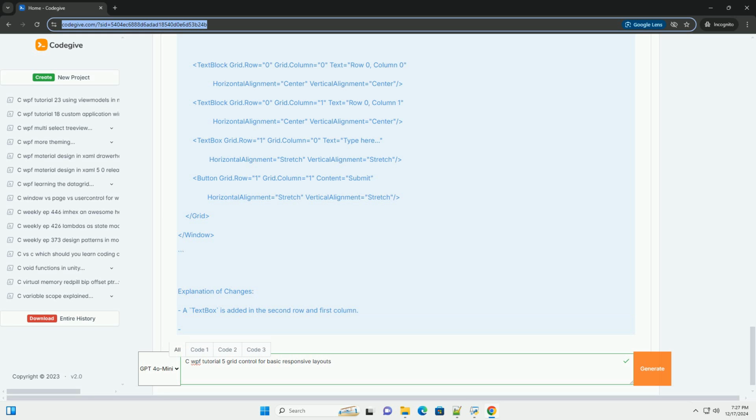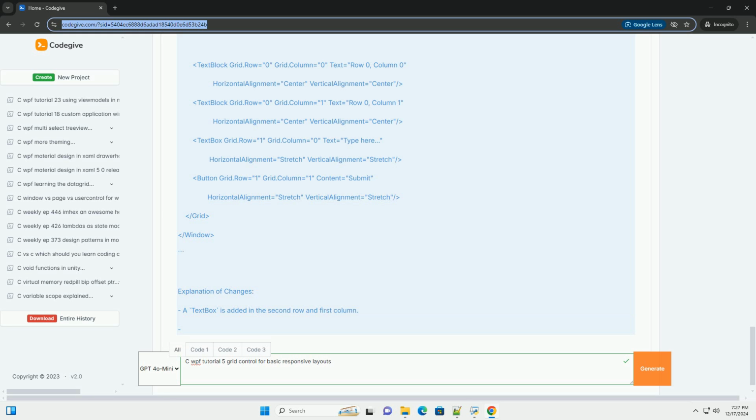Grid. Grid.RowDefinitions. RowDefinition Height equals star. RowDefinition Height equals 2 star. Closing Grid.RowDefinitions. Grid.ColumnDefinitions. ColumnDefinition Width equals star. ColumnDefinition Width equals 2 star. Closing Grid.ColumnDefinitions. TextBlock Grid.Row 0, Grid.Column 0, Text row 0, column 0, centered.